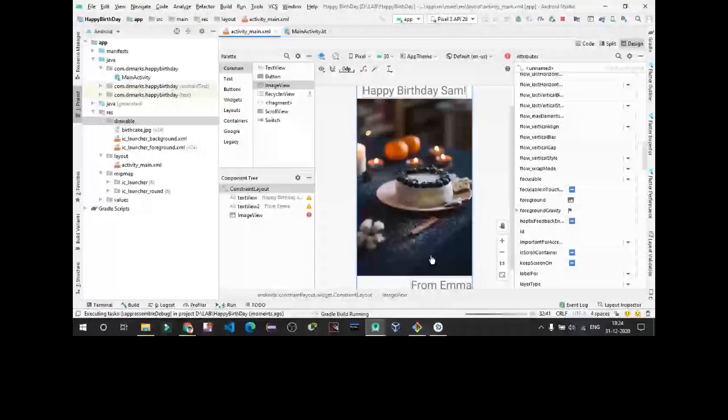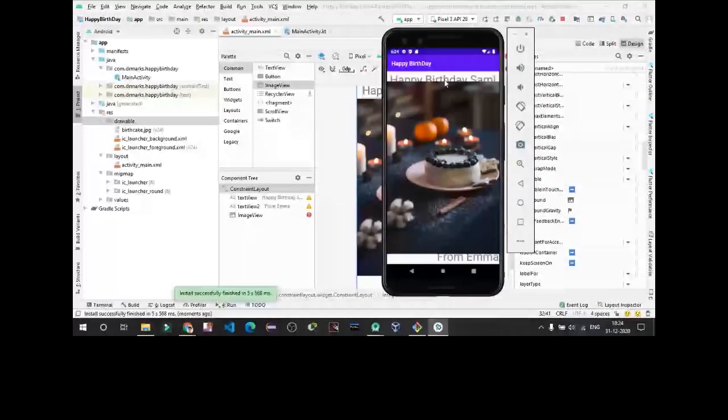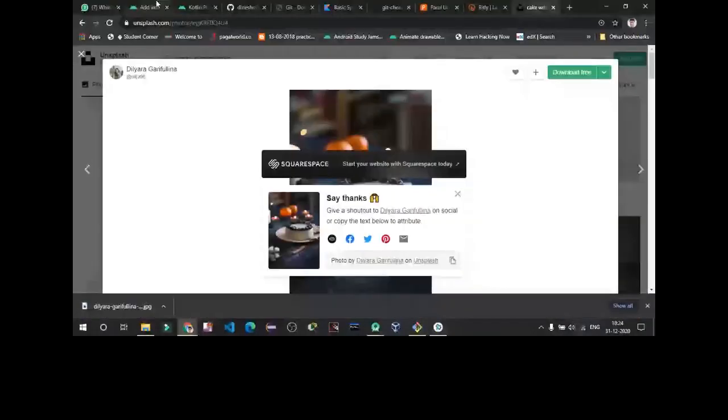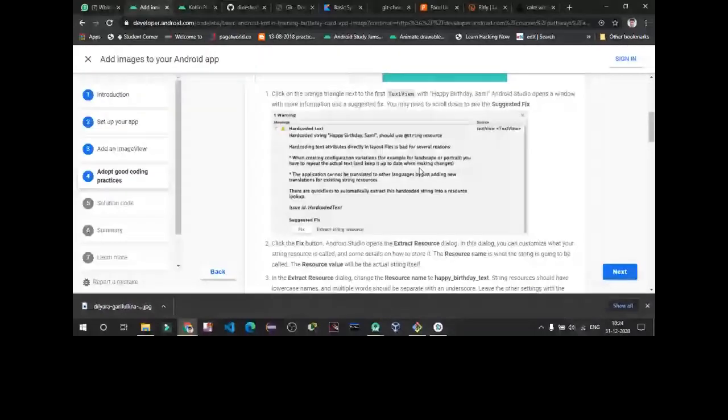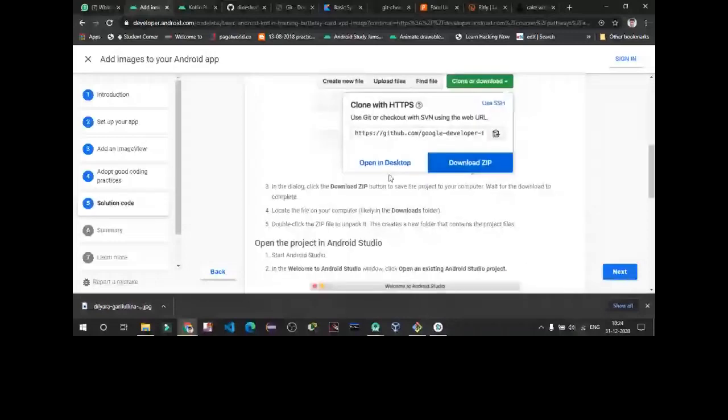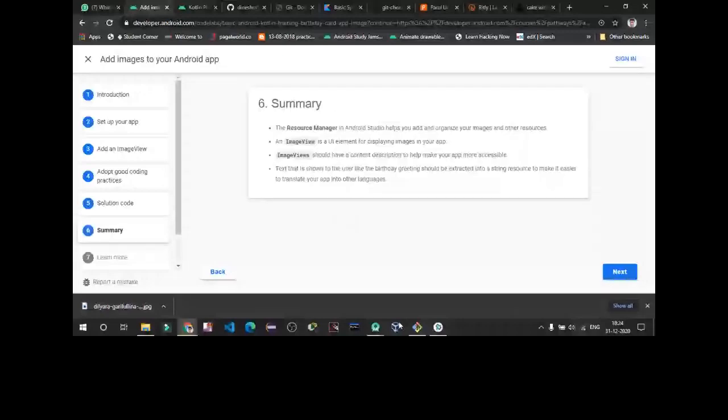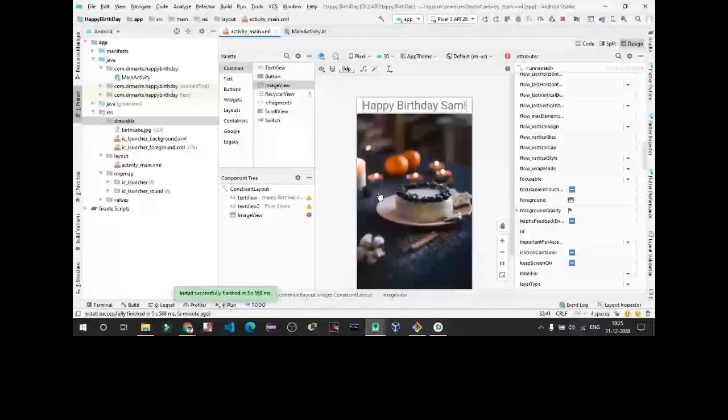Now you can see that our image is loaded, but it is cutting this part, going over. So in this, we are going to insert our image. Right now you don't have any main coding part out there. Now we have learned how to add a text view and an image view in an application.